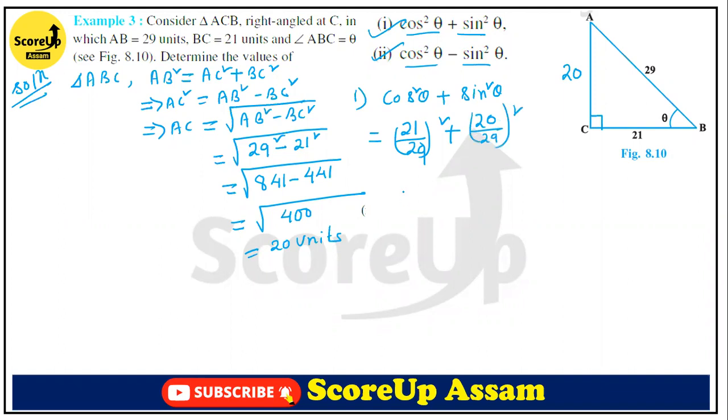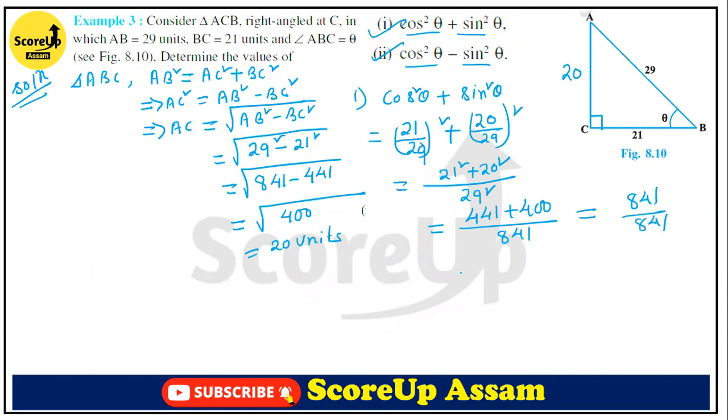Now 29 square is our LCM, 21 square plus 20 square. So 21 square means 441 plus 400, which is 841. So it will be 841 by 841, that means ultimately 1. Do you have any doubt or confusion in this?